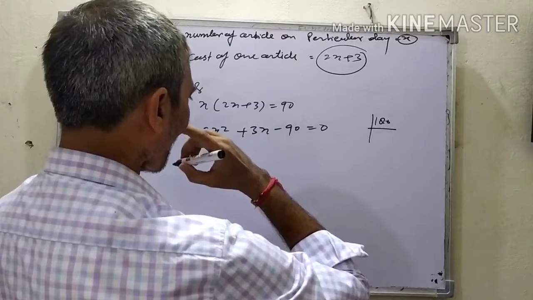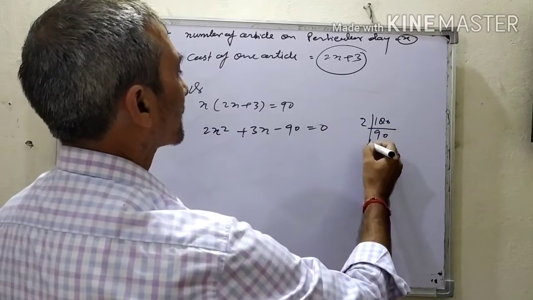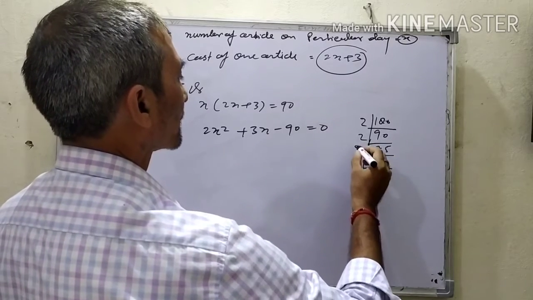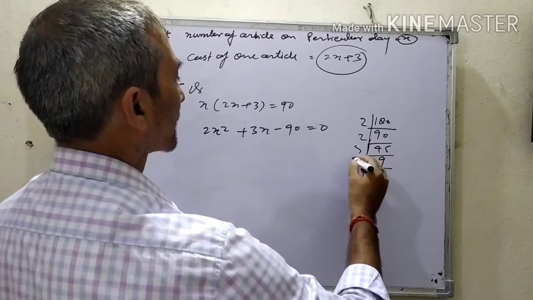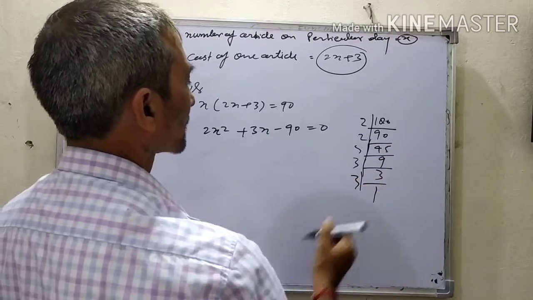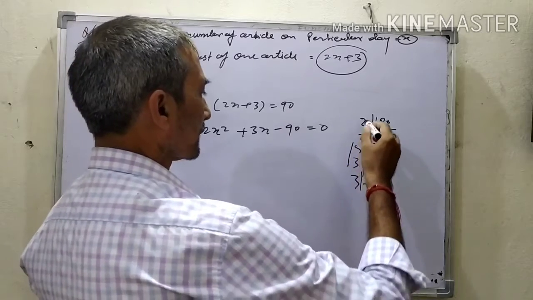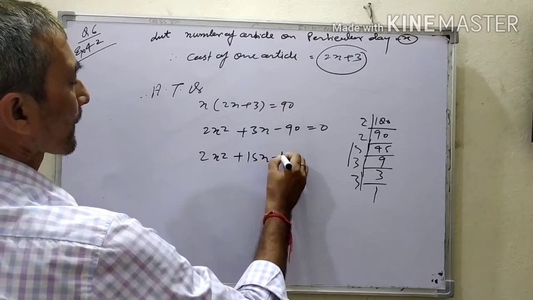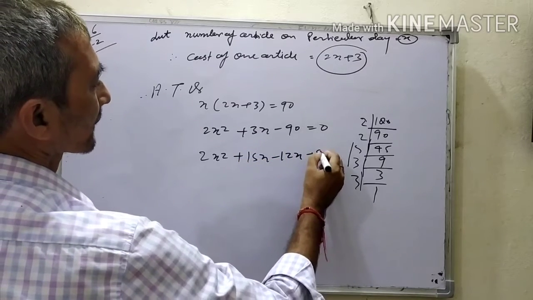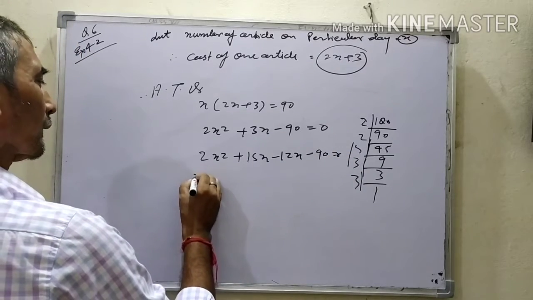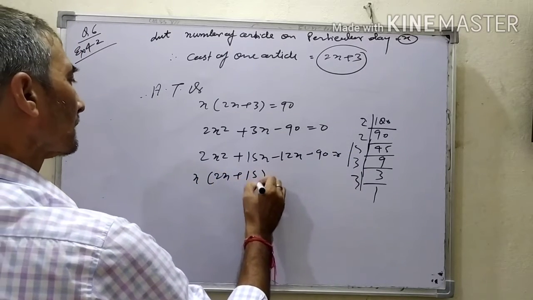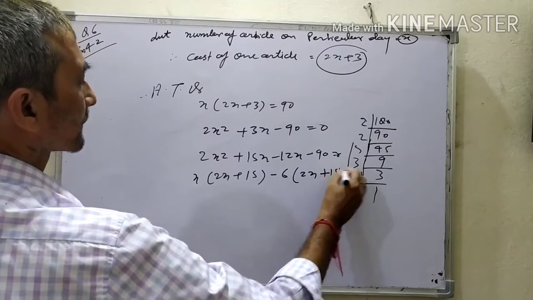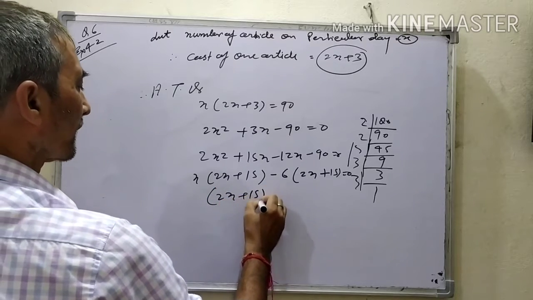and 2 nines, 5 nines, 3 threes, 15 and 12. So 2x square plus 15x minus 12x minus 90 equal to 0. Taking common x, x into 2x plus 15 minus 6 into 2x plus 15, therefore 2x plus 15 and x minus 6.